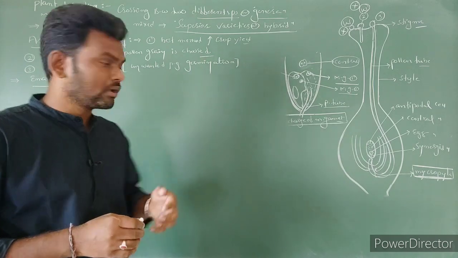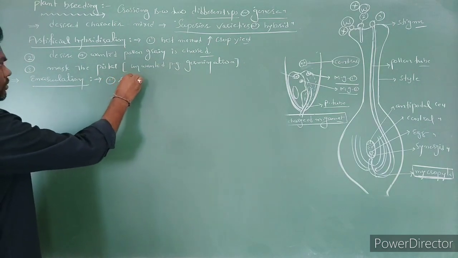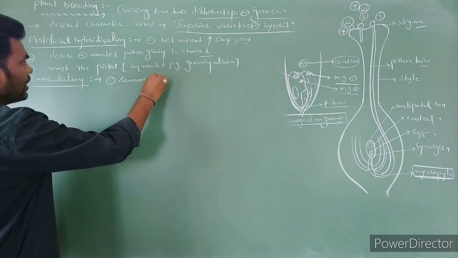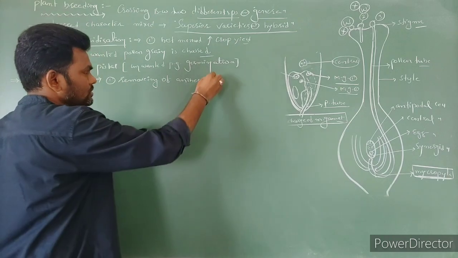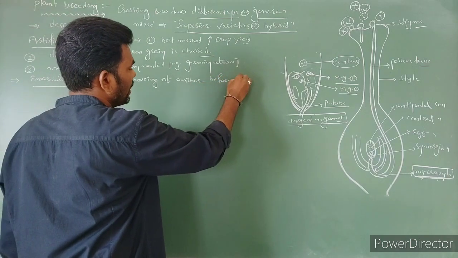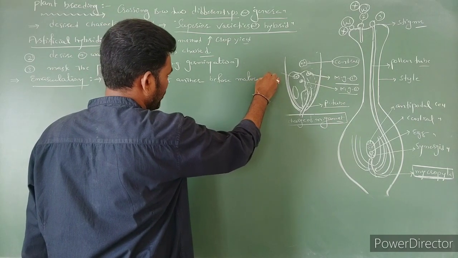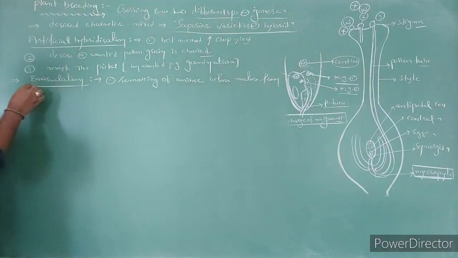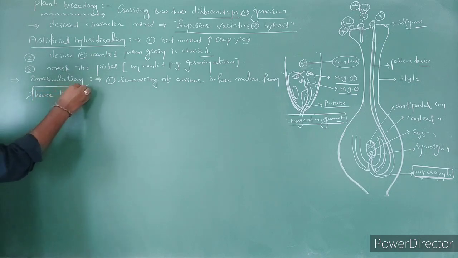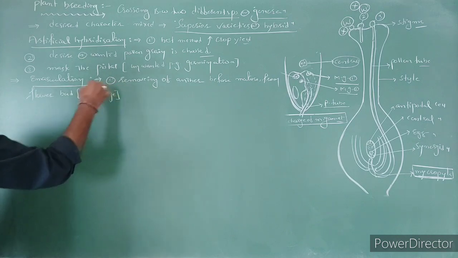Now the flower becomes a female flower, right? The first point: emasculation means removing of anthers before maturity from the flower bud, or at bud stage, right?